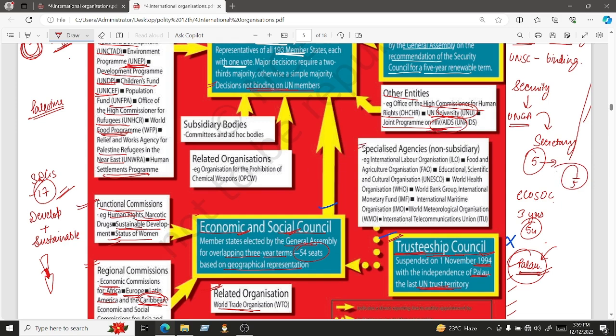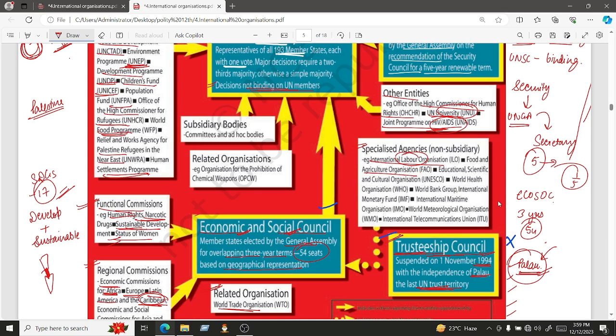Okay, then there are some specialized agencies of the United Nations in which we have International Labour Organization to protect the rights of the labor of the working class. Then Food and Agriculture Organization to check the quality, to assure that yes, this particular food is healthy, this food has been prepared with all the safety issues keeping in mind.